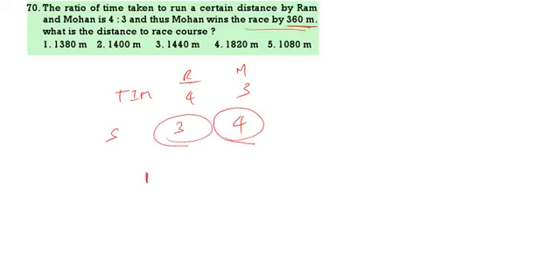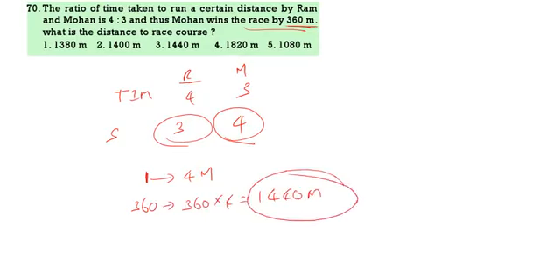So one part is equal to 4 meters. 360 meters means 360 into 4. What is 360 into 4? 1440 meters. So 3 and 4, one part is 4 meters. So 360 means 360 into 4, that is 1440 meters. 3 is the correct answer. So with this we completed the quantitative aptitude.